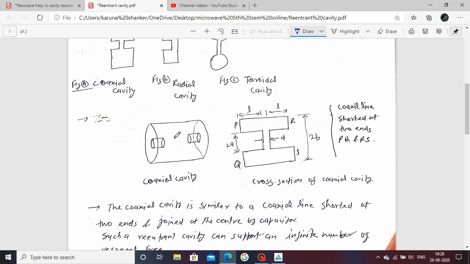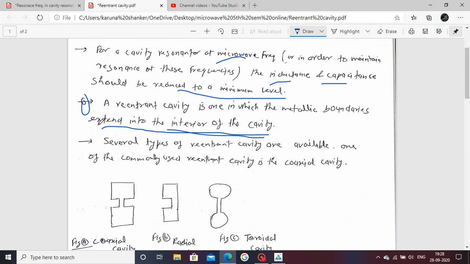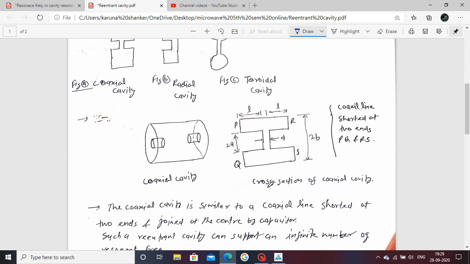Now, the words used here: the metallic boundary extended into the interior of the cavity. To see here the cross-sectional view of this coaxial cavity. Now your length or radius is reduced to form this one.